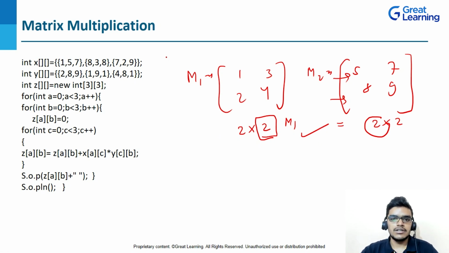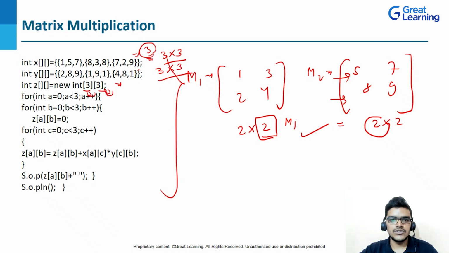Now let's come to the logic. What's the logic of this? Here you can see that I've created a matrix. In Java, if you want to create a matrix, we represent it with a two-dimensional array. Here I have created a 3 cross 3 matrix named X, and then I have created a Y matrix that is 3 cross 3. So this is the resultant matrix. What is the size of this matrix? This index value will be the rows of the X matrix, and this will be the columns. In X matrix we are having 3 rows, and in Y matrix we are having 3 columns, right? So the size of the resultant matrix will be 3 3.